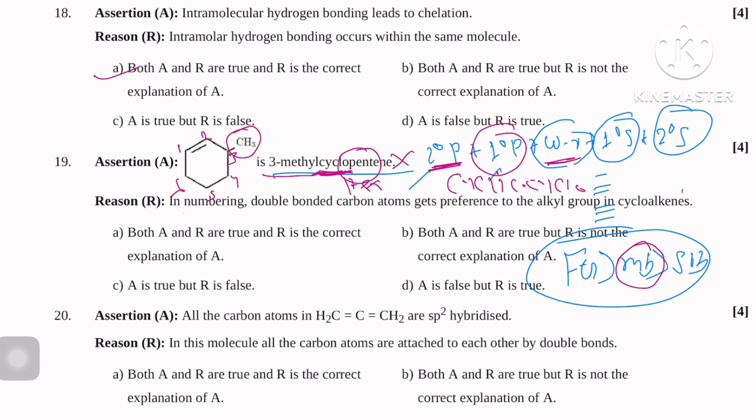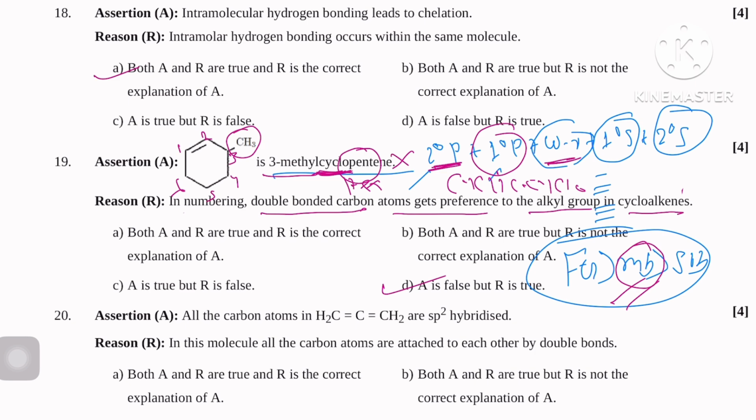Next, in numbering, double bonded carbon atoms get preference over the alkyl group in cycloalkenes. Yes, so we will give priority to the double bond. So here which one is correct? Option A is incorrect. So here A is false and R is true. So option D is correct.